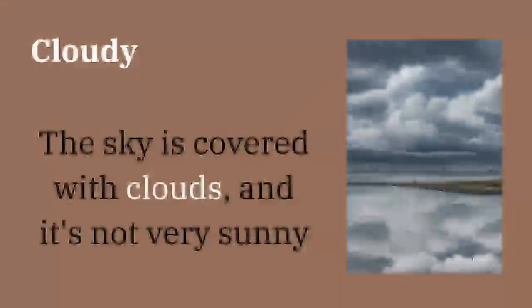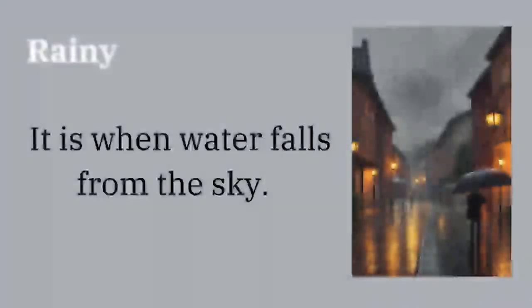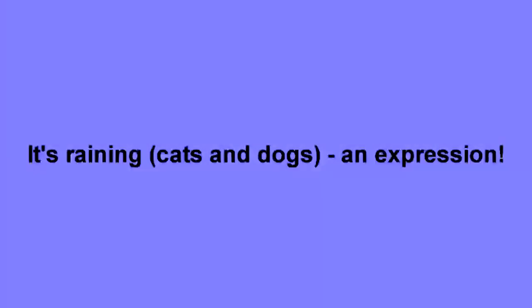The other type, rainy. Rainy weather, it is when water falls from the sky, obviously. So in this case, we call it rainy weather, as you can see on the picture where it is raining a lot. And also, when you experience a type of weather where it rains a lot with thunders and lightning, we call it raining cats and dogs. So this is basically an expression to describe the heavy rain. So when it rains heavily in your area, we call it raining cats and dogs.